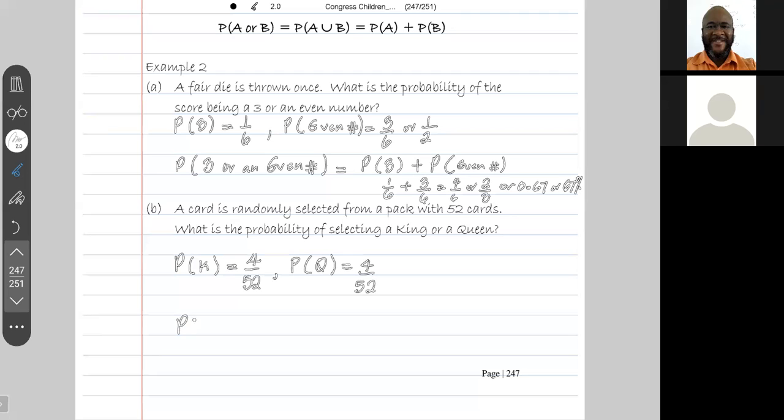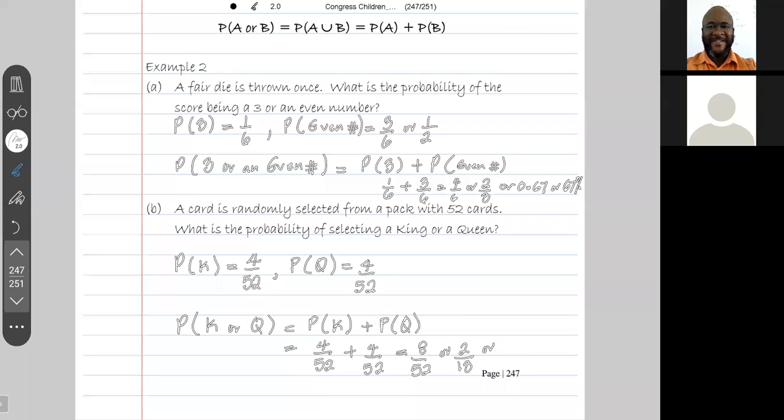So the probability of getting a king or a queen is the probability of getting the king plus the probability of getting the queen, because these two events are mutually exclusive. So this is 4 out of 52 plus 4 out of 52, which is 8 out of 52, or 2 over 13.